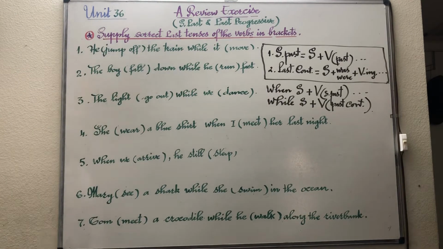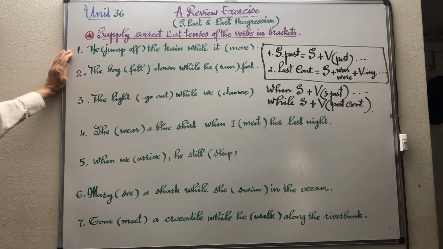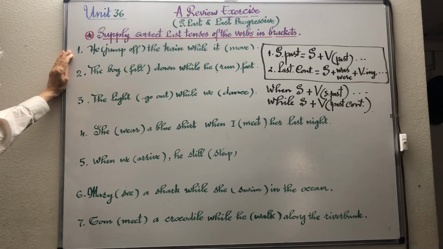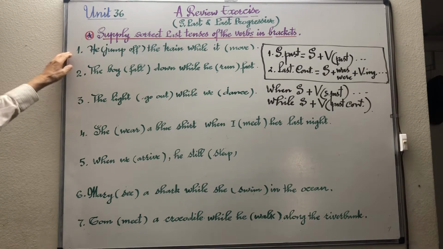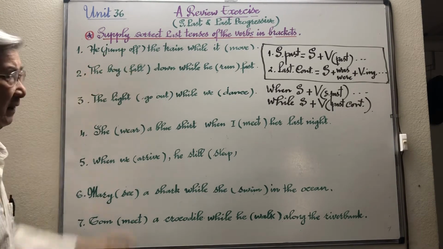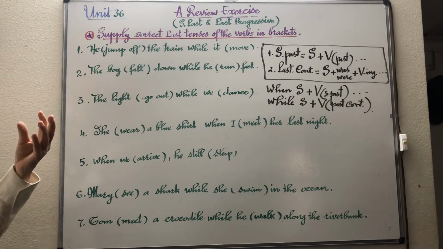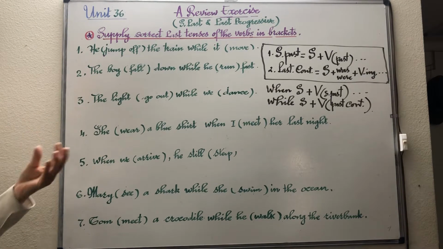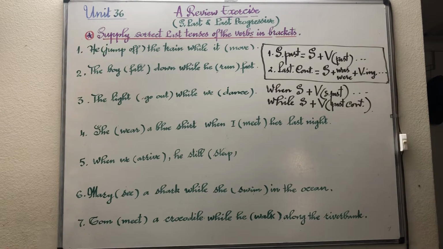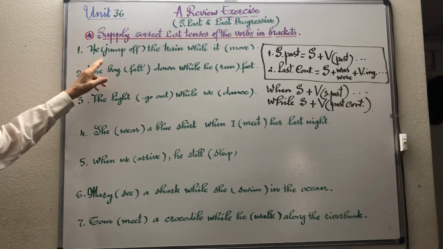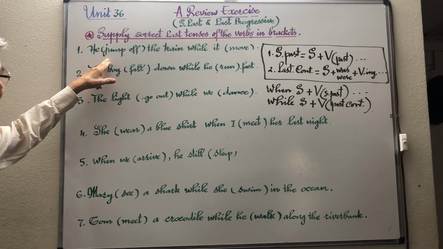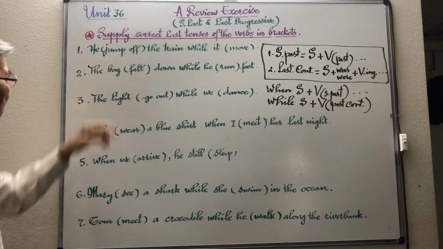Now let's begin. Number one: he jump off the train while it move. He jumped off the train. Jump off here expresses a fast action, so the verb is conjugated in simple past.